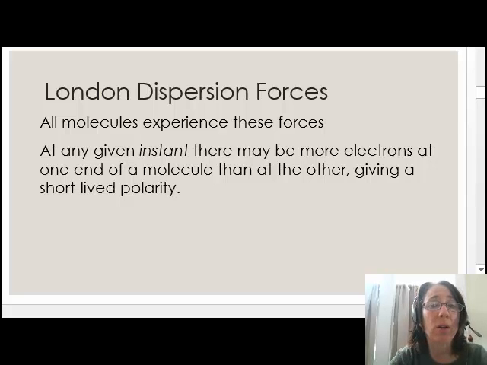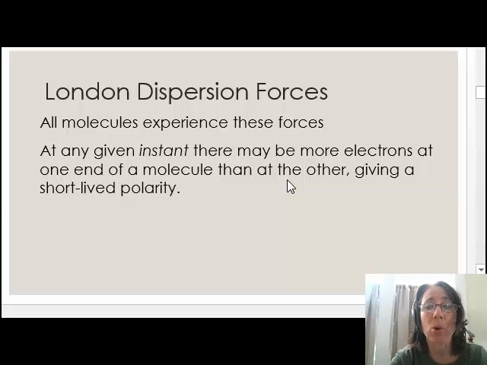Every chemical that has electrons will exhibit London dispersion forces. Remember that electrons are constantly moving, not only the bonding electrons, but all the electrons in every atom in a molecule. At any given time or instant, there is likely to be a higher concentration of electrons in a particular location in a molecule. This will cause a slight negative charge at that location, which will also cause a slight positive charge in another location of the molecule, causing a temporary dipole or separation of charge.